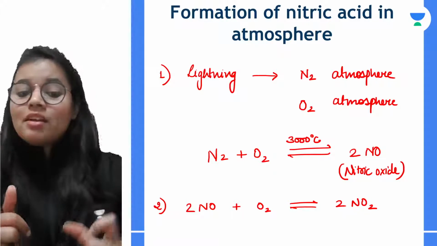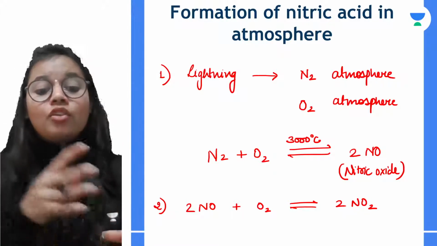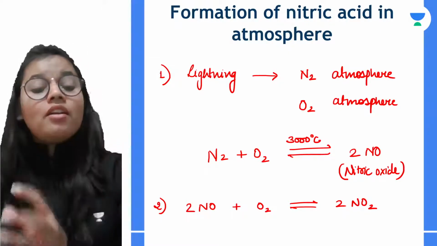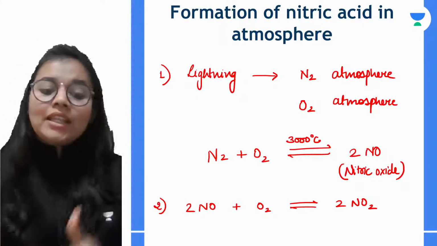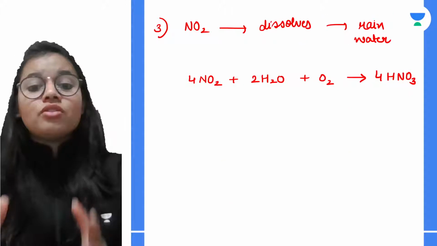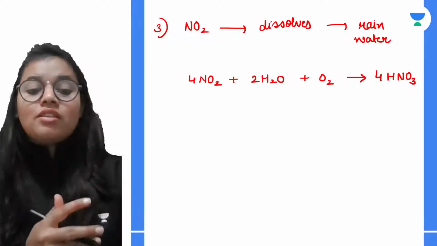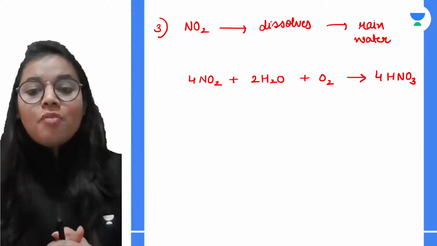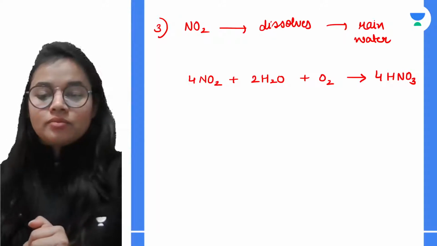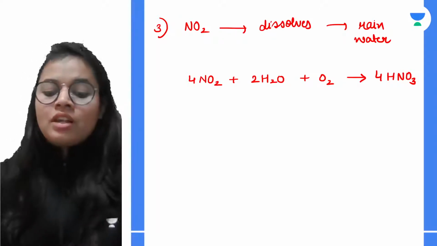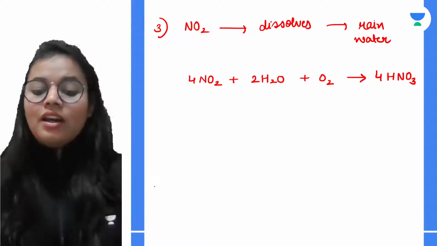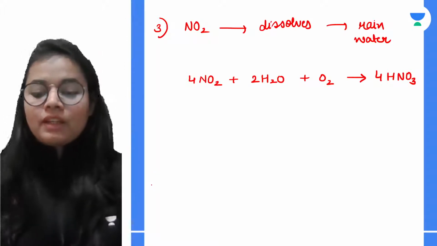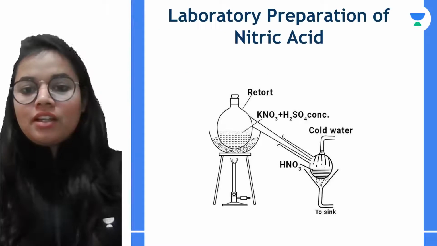In the second step, this nitric oxide undergoes oxidation and forms nitrogen dioxide. And in the third step, this nitrogen dioxide dissolves in rainwater and forms nitric acid. Hope that is very much clear.